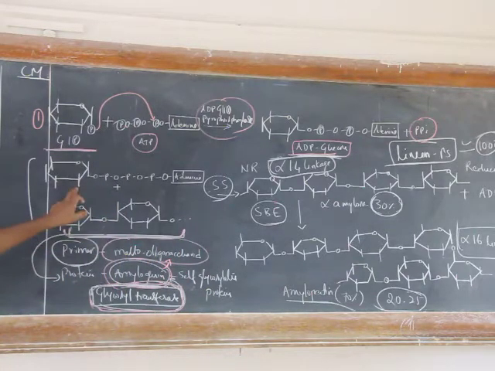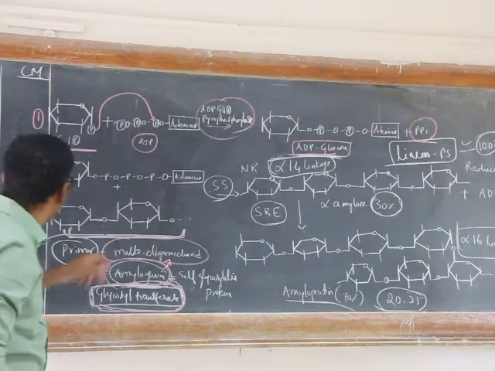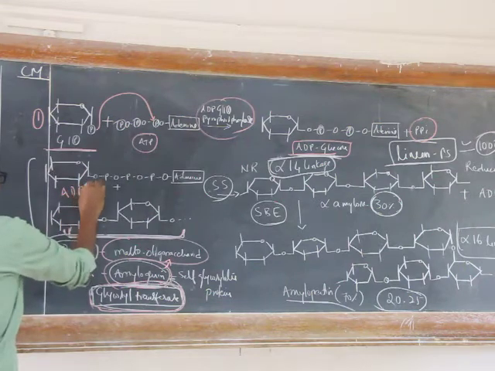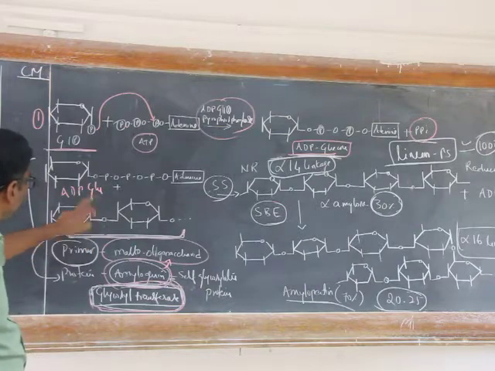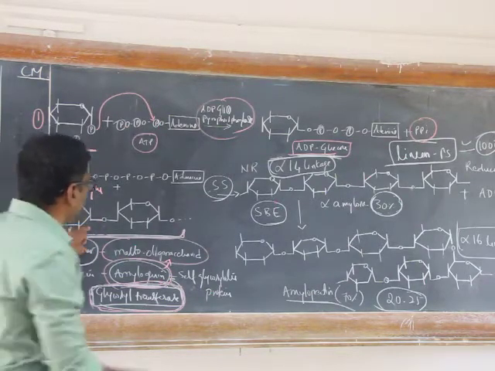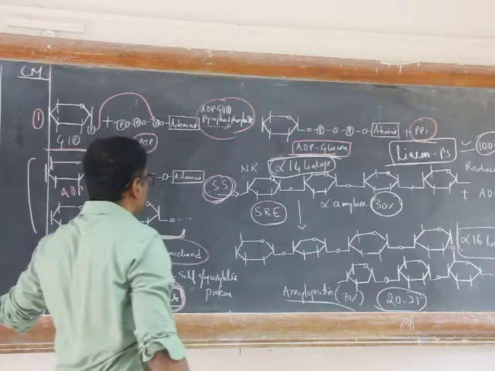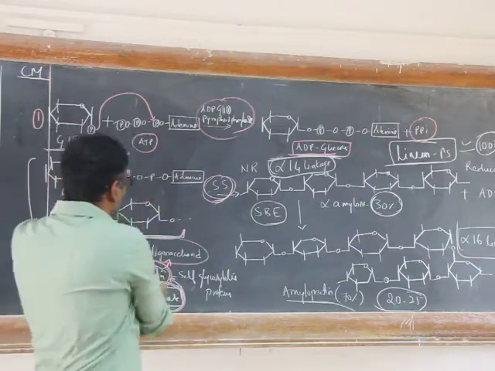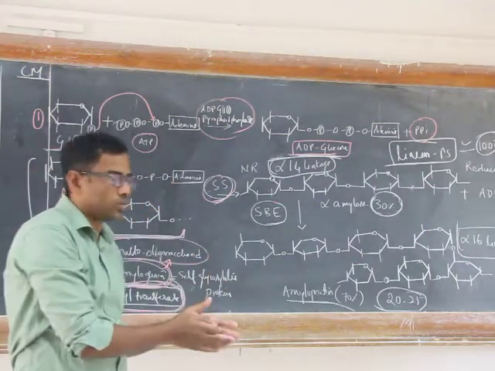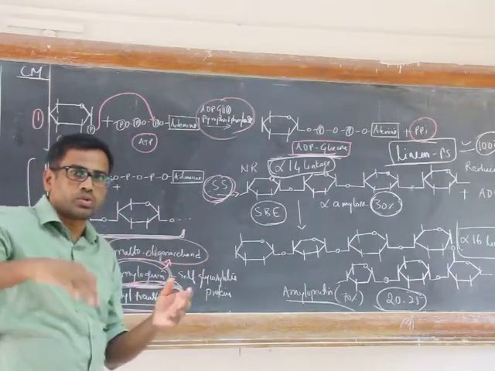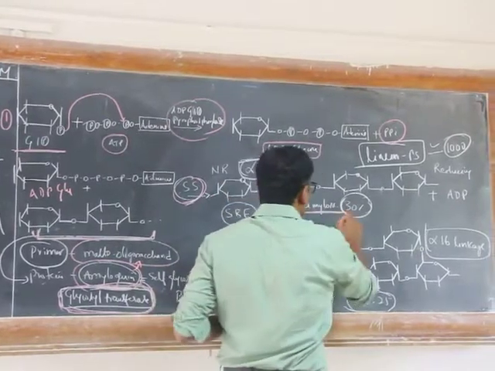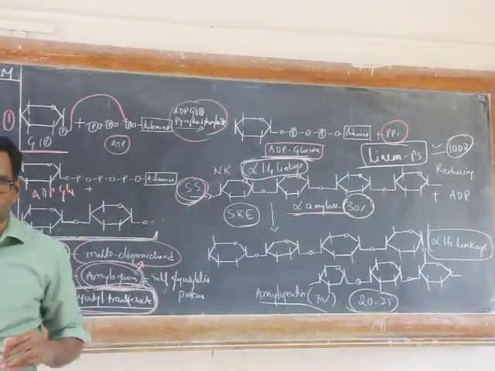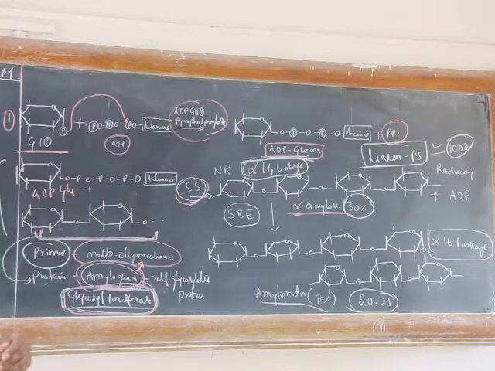That primer can accept the glucose moiety from ADP glucose. Here, ADP glucose adds the glucose moiety to this primer by the action of starch synthase. Then this cycle continues. ADP glucose adds one glucose at a time, and that makes a linear chain of polysaccharide that is nothing but amylose.